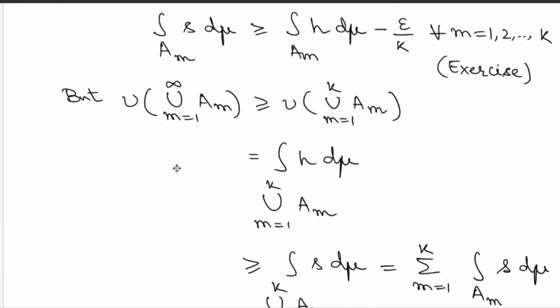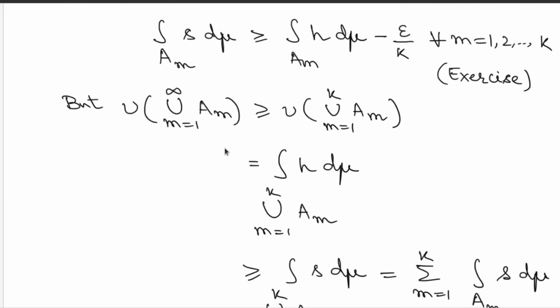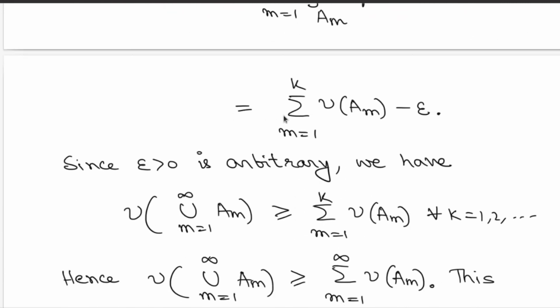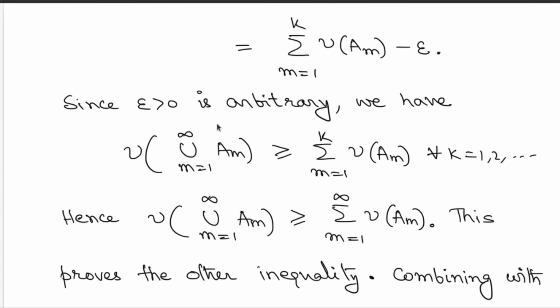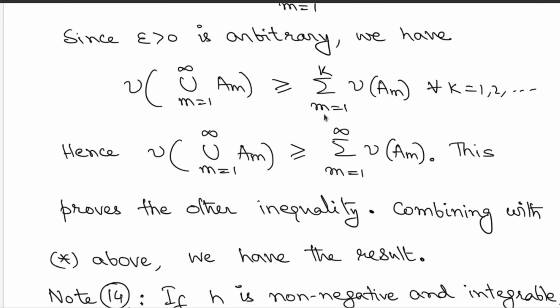So what did we start off with? We started off with the nu of the complete countable union, and that is greater or equal to this thing minus epsilon. Since this is true for every fixed k and every fixed epsilon positive, you get that this inequality is true. This is true for any k now, and hence if you let k go to infinity on the right hand side, the left hand side is independent of k, and therefore this will give you an upper bound, and that is the upper bound we were after.